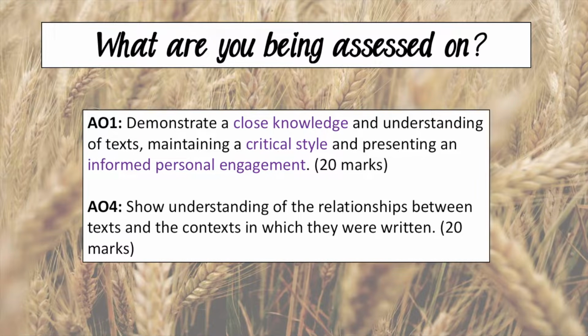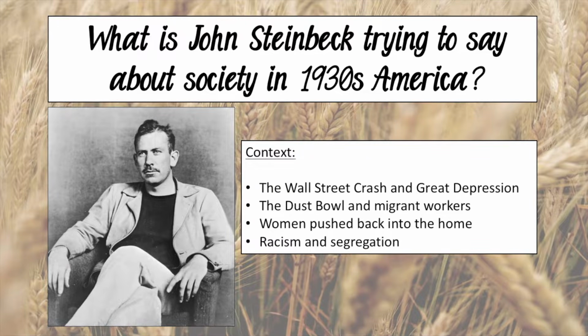Which links to AO4. For AO4, you need to show understanding of the relationships between texts and the context in which they were written. This is also 20 marks. It's not enough to just put in context; you need to specifically link it to your argument. So the whole way through, I want you to be thinking, what is John Steinbeck trying to say about 1930s America? If you keep that in mind in your essay, you're going to automatically start hitting AO1 and AO4.